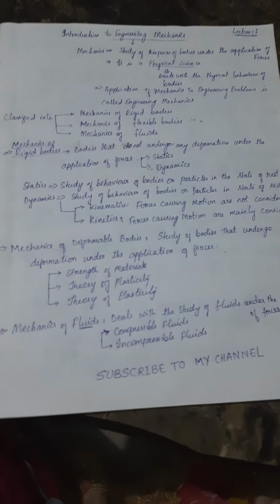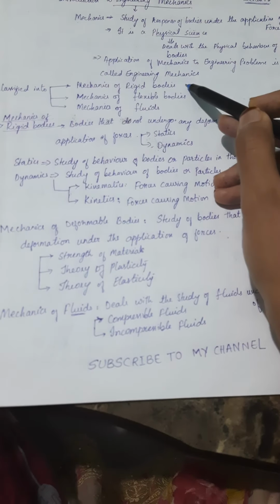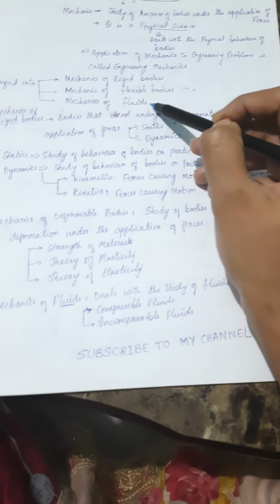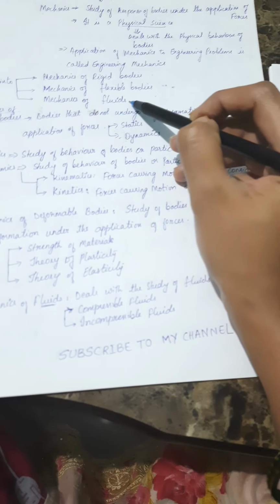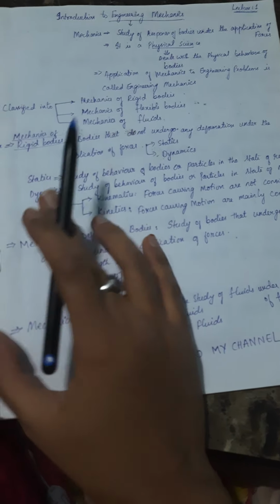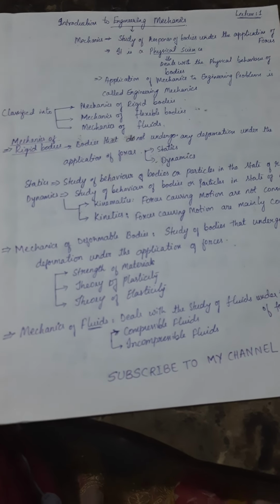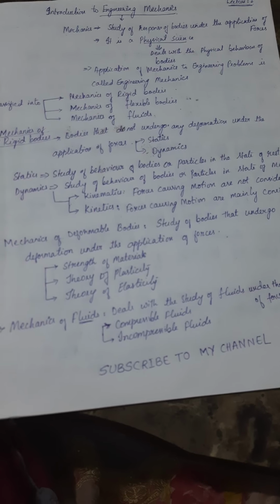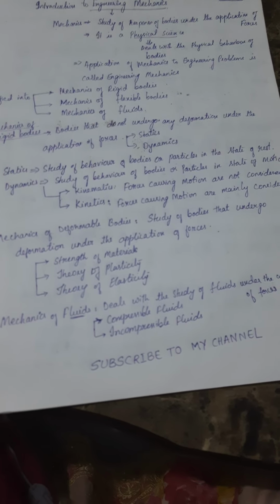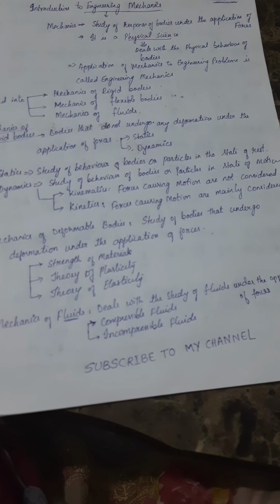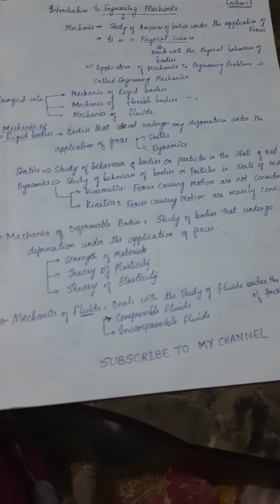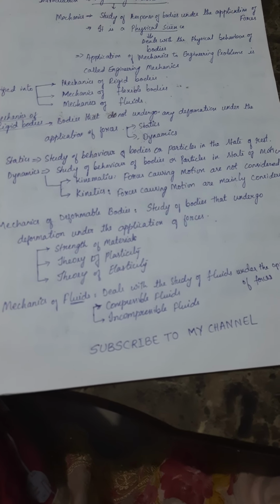And it is broadly classified into three types. First is mechanics of rigid bodies, second mechanics of flexible bodies, and third mechanics of fluids. Let us see what these three are. First is mechanics of rigid bodies. First you have to understand what a rigid body is. A rigid body is a body that does not undergo any deformation under the application of forces. It does not change its shape, size, or position when the force is applied. That is called a rigid body, and the study of such bodies is called mechanics of rigid bodies.